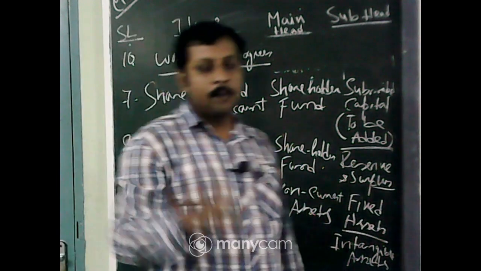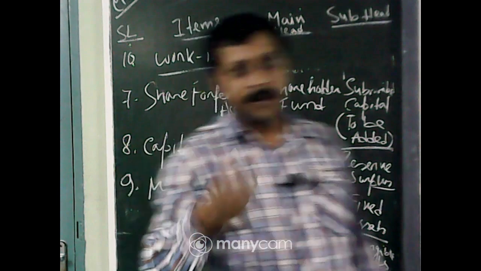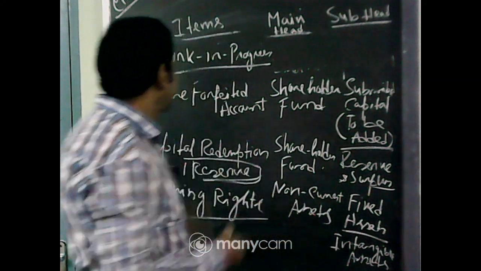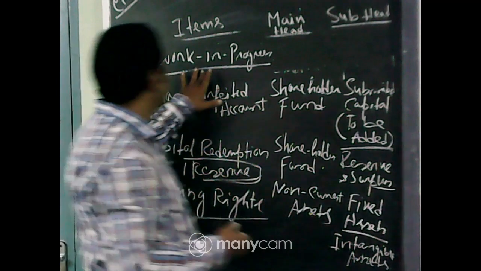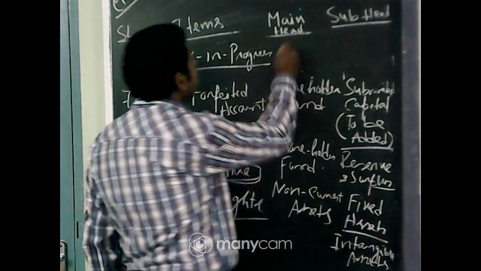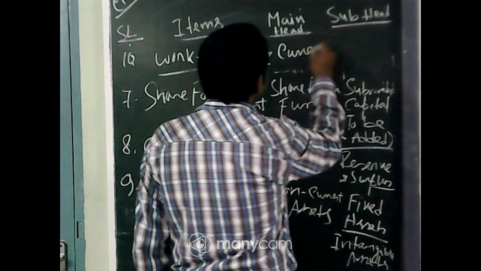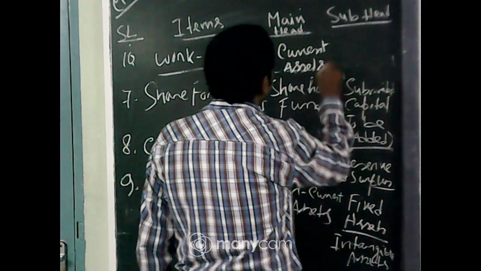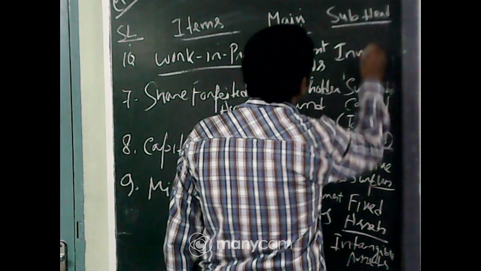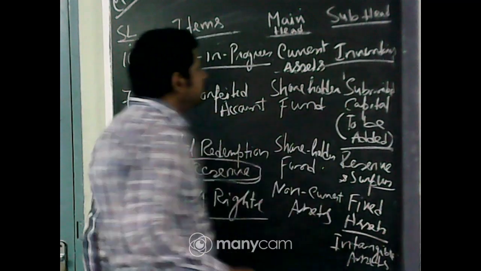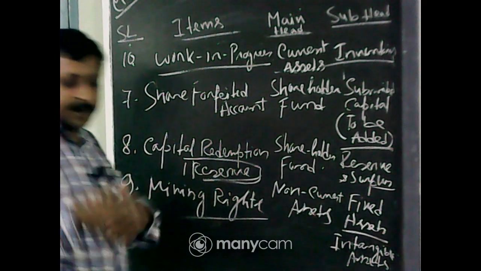You purchase some raw material and you are still in process, but no finished good has come yet. This is also in stock, and we call it work in progress. It comes under current asset. The main head would be current asset, and the subhead would be inventories.